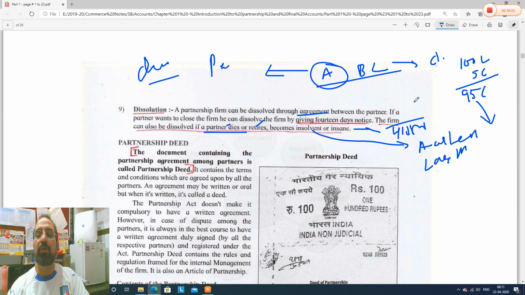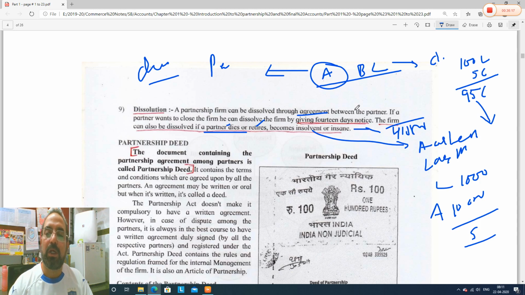A person is solvent. For example, I will give one more example. A person is there, his liabilities are 1000 crores, but his assets are 10,000 crores. He is a solvent person. Solvent. It's okay, right? Okay, guys.